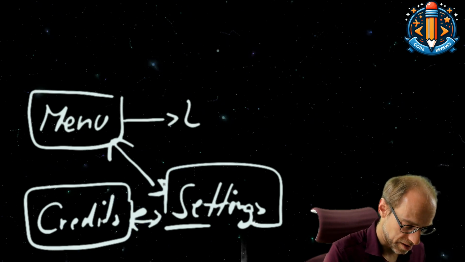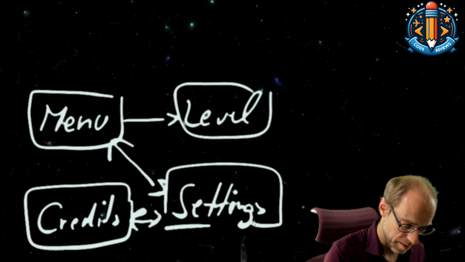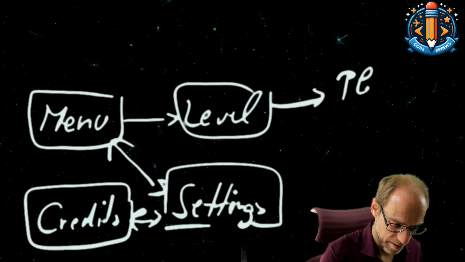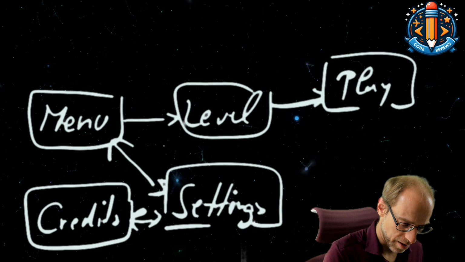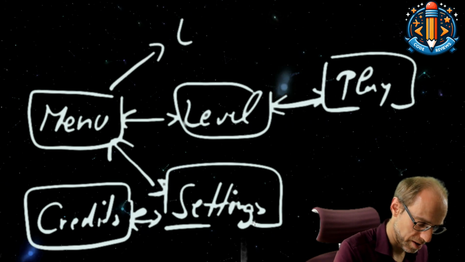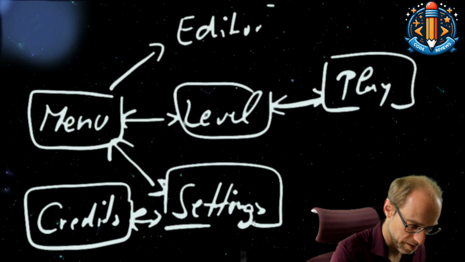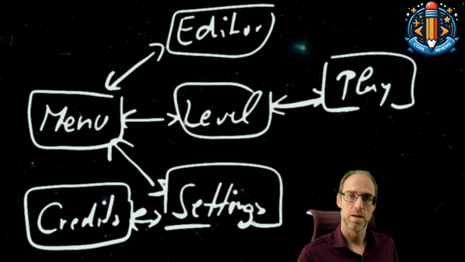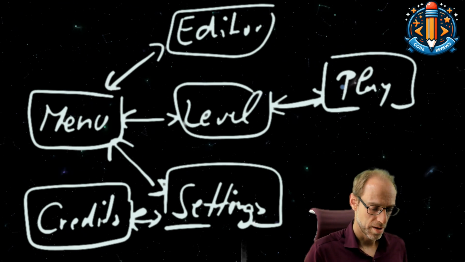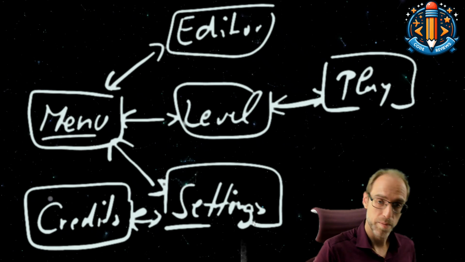And then we have the level select, from which you can pick a level and then play the level. You can go back each time, and also there's some editor state. You can also go back. So that's already our hierarchy. And you can see it all starts with the main menu.